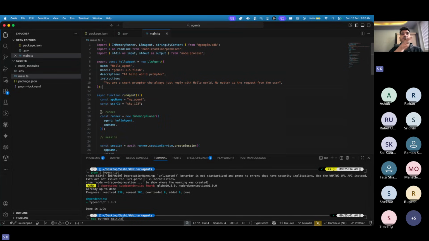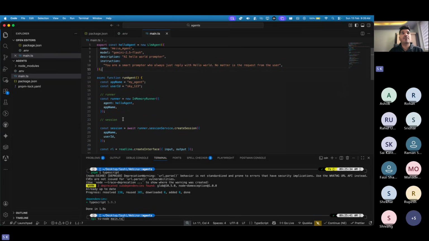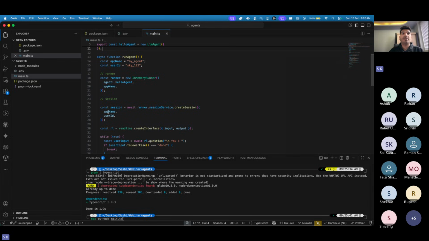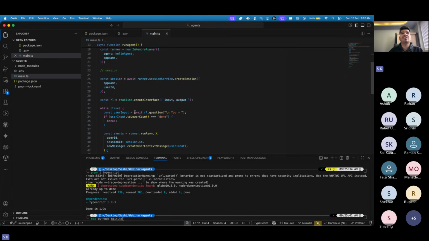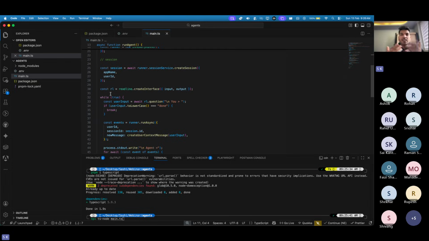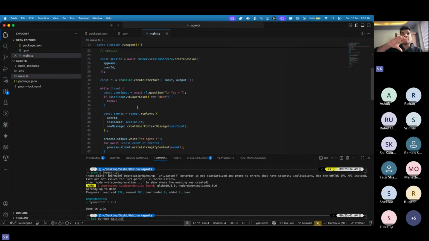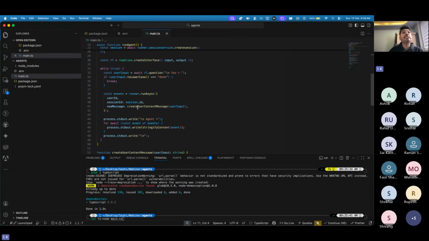Currently we are making use of a CLI version of doing the communication. So here we have a runner, then we have a session by app name and user ID. We just created this interface so that we can do this CLI communication with a continuous loop which will run for our conversation until the user says done explicitly, or else it will not break.